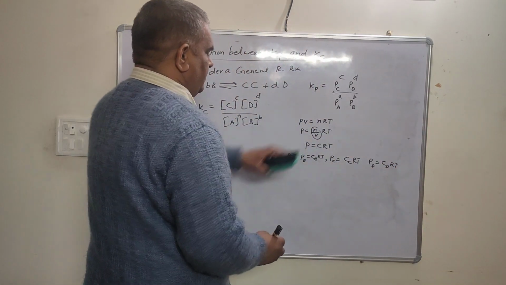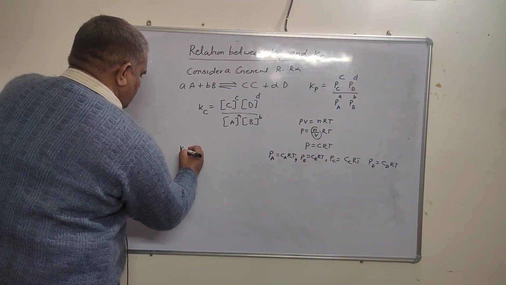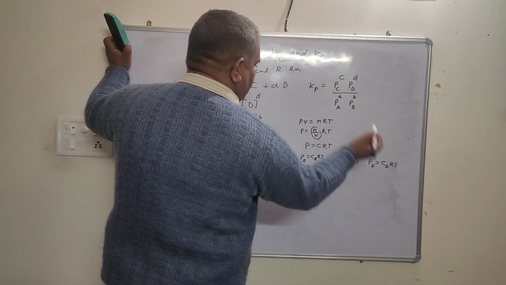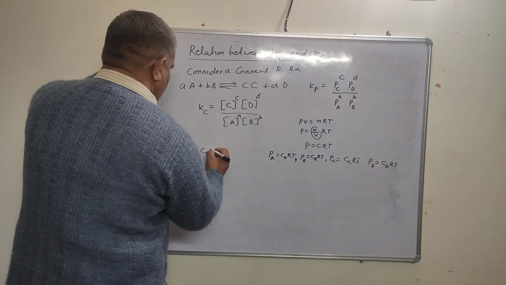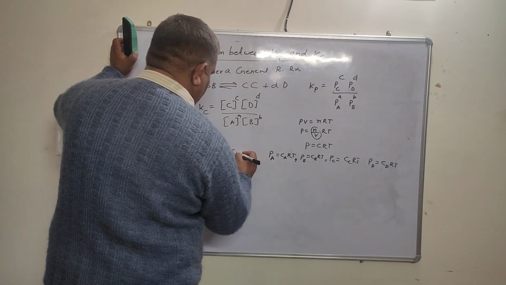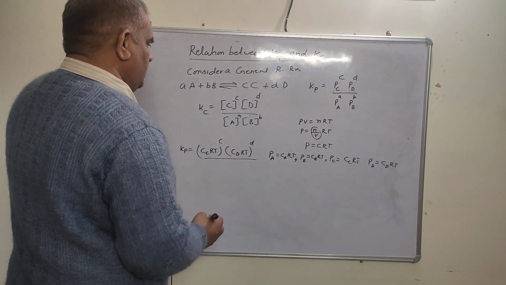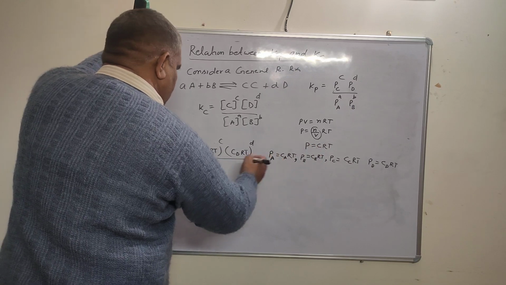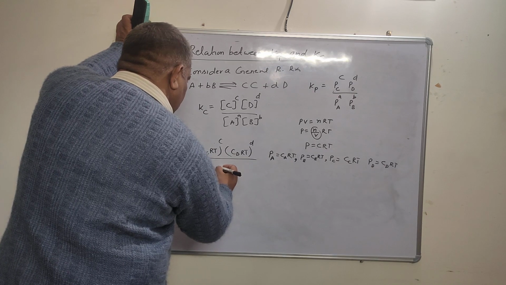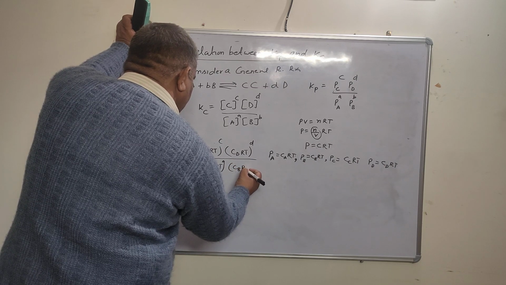These parameters put here, यहाँ पुट करेंगे इनको. तो Kp equal to this, Kp की जगह, PC की जगह आएगा CC RT की पावर c, CD RT raised to power d divided by the PA, this PA की जगह आएगा CA RT raised to power a, और this CB RT raised to power b.